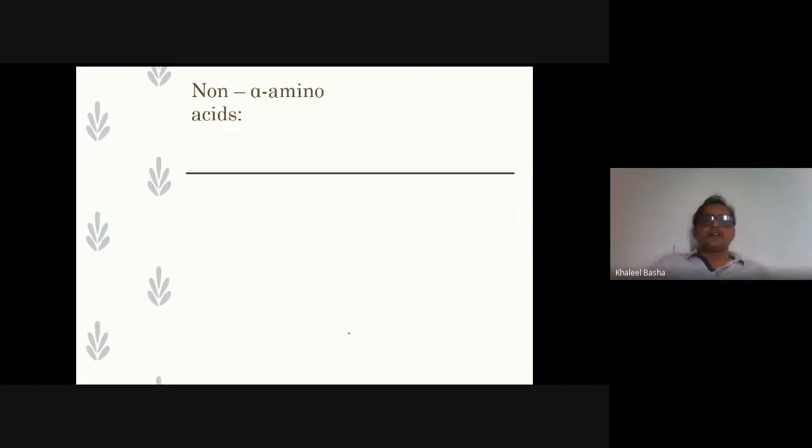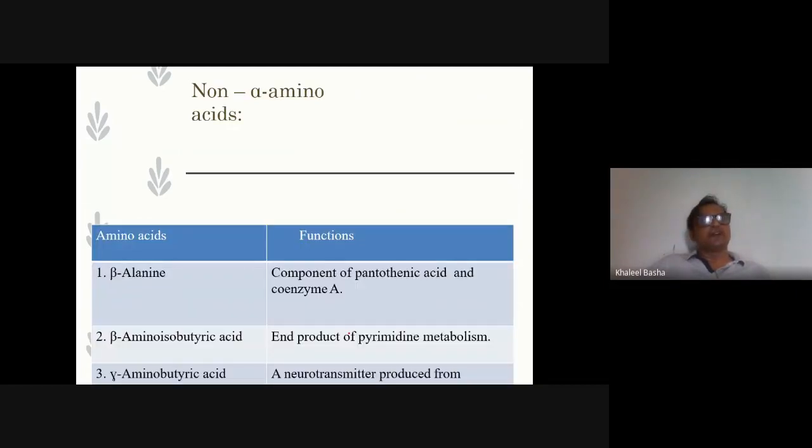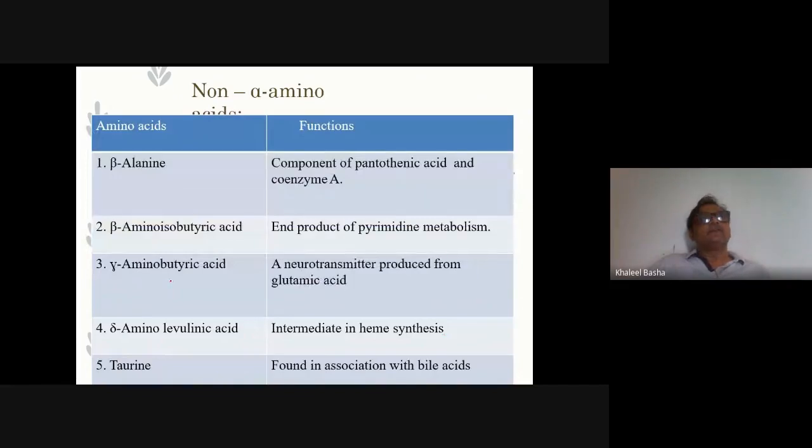Next, non-alpha amino acids. These are amino acids where the amino group is not on the alpha carbon but on the beta carbon, like beta alanine and beta aminoisobutyric acid. Beta alanine is a component of pantothenic acid. Pantothenic acid is a vitamin complex, and pyrimidine metabolism. During pyrimidine metabolism, beta aminoisobutyric acid is one of the end products, and gamma aminobutyric acid is a neurotransmitter produced from glutamic acid. Already we have seen glutamic acid. So taurine and gamma aminolevulinic acid are intermediates in humans. These are non-alpha amino acids.